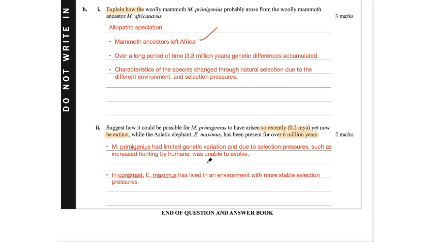So when I look at my answer, I'd be thinking M. primigenius had limited genetic variation, we know that, and due to the selection pressures, for example, increased hunting by humans, they were unable to evolve. But in contrast, we look at E. maximus, and they would have lived in an environment with more stable selection pressures, which is evinced by the fact that they've been around for 6 million years, and they're also in the present. So those are the big differences when we look at how they could have arisen so recently and become extinct, while the other species has had greater longevity. And so it'd be due to those particular things, the environment, and obviously the selection pressures that come with it.